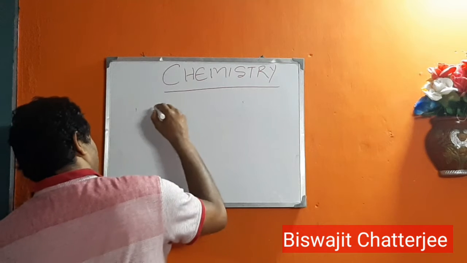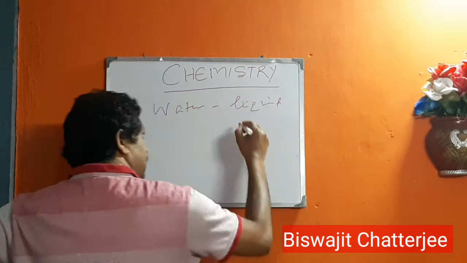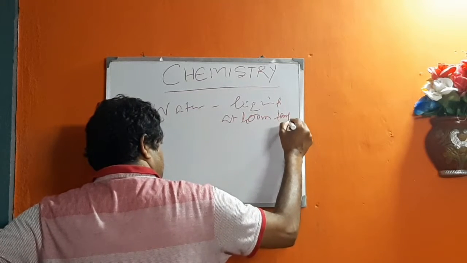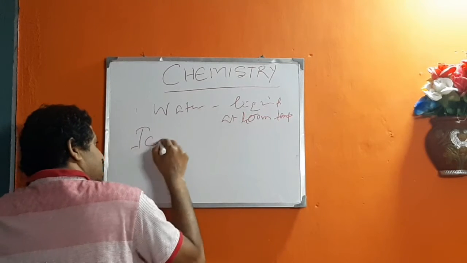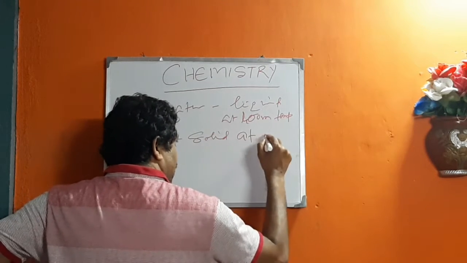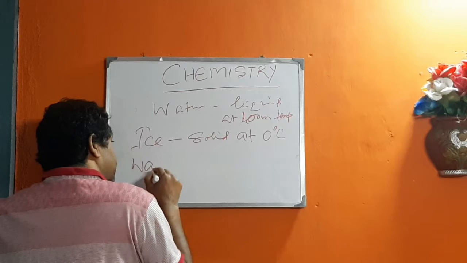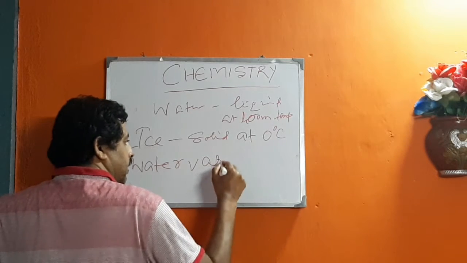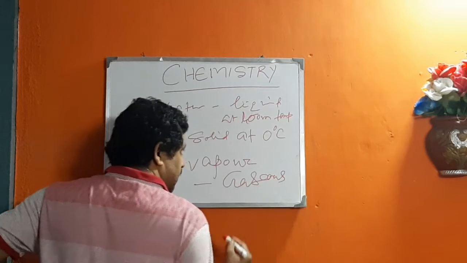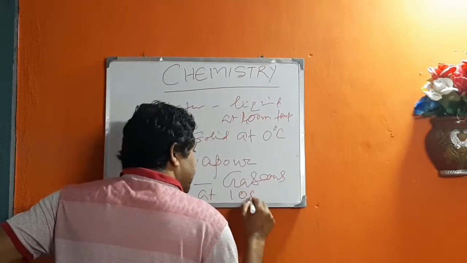Water is liquid at room temperature. Ice, which is the solid state of water, forms at about 0 degrees Celsius, and water vapor is the gaseous state at about 100 degrees Celsius.